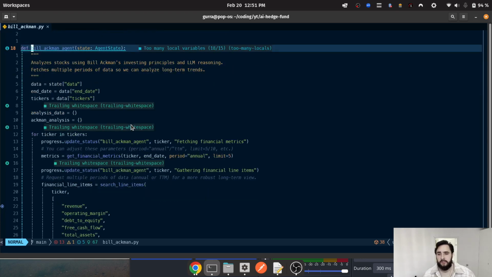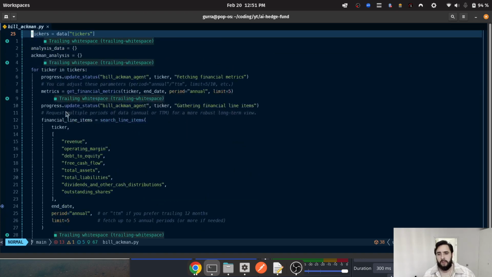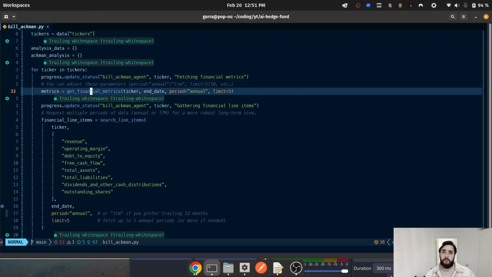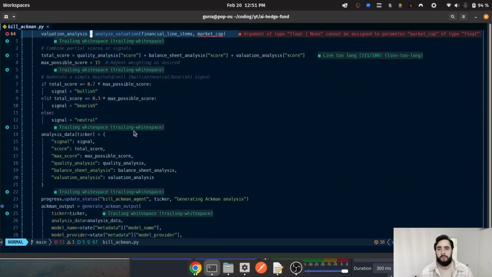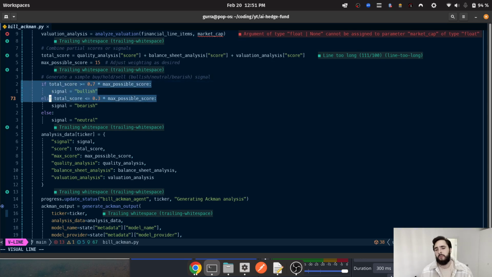Each agent is pretty much just getting financial metrics from a financial data API, and from that, it looks at different financial metrics. They have their own criteria for valuing a stock and determining if it's a good buy right now or not. And this is just simple if statements here. So you're not mimicking Bill Ackman completely here, of course. It's kind of just taking probably the stuff he's tweeted about, his investment strategies, and condensing them into a very simple form.